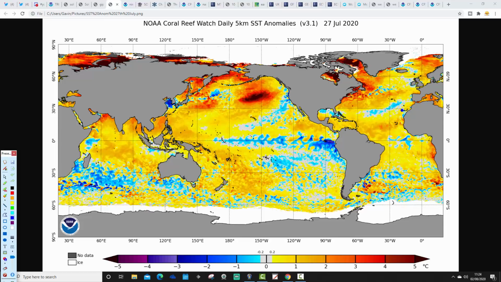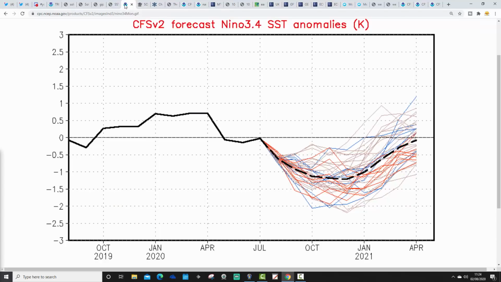When we do the winter updates, we will go back through the archives. It's going to be a little bit difficult as there was a new version of the sea surface temperature data, so I've got nothing really to compare it to. But we'll go back through the archives and try anyway to ascertain when the last time was the Atlantic was as warm as this. I think it will be a little while ago that the Atlantic was as warm as this. CFSV2 continues to forecast a weak La Nina for this coming winter.